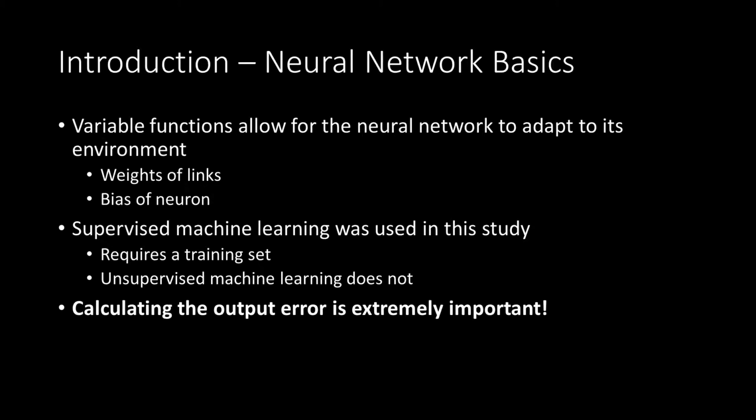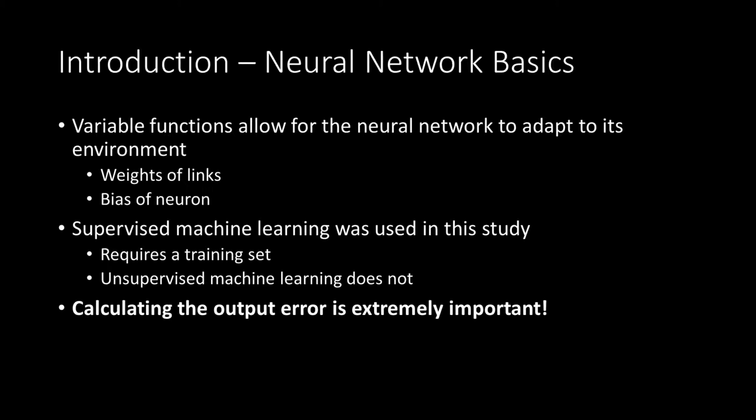So the variable function allows for a neural network to adapt to its environment. That is the weight of the links and the bias of the neuron. Neurons can apply a bias to their output, kind of just shift the level up a little bit. And the weight of the links can be changed to optimize an algorithm.